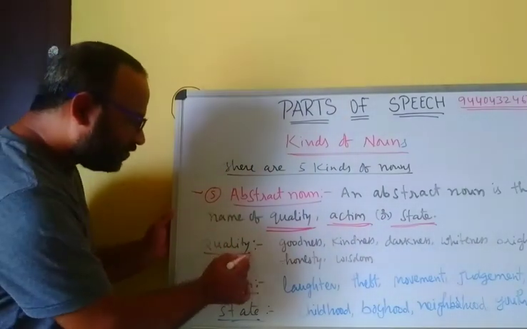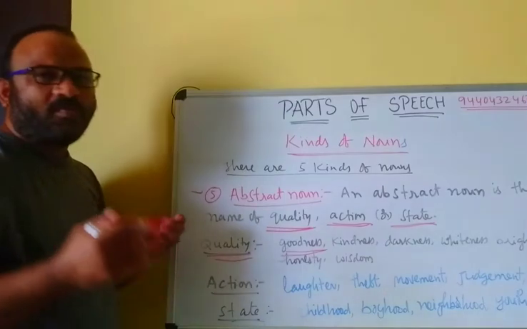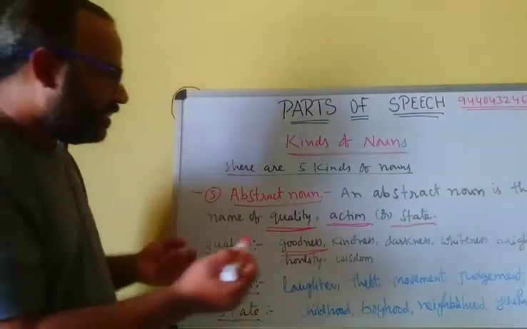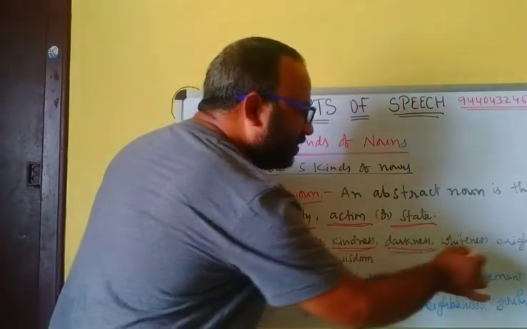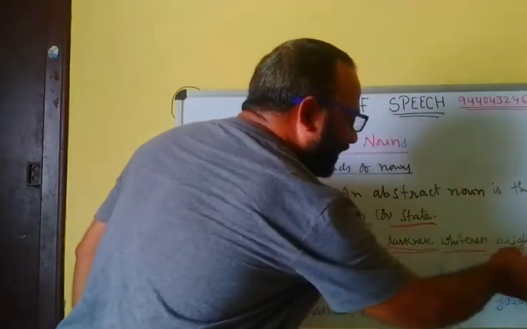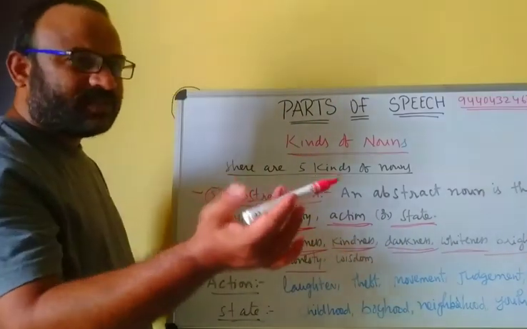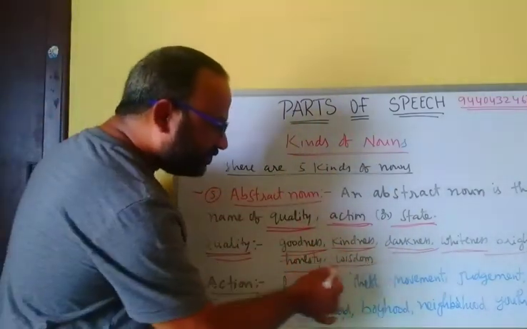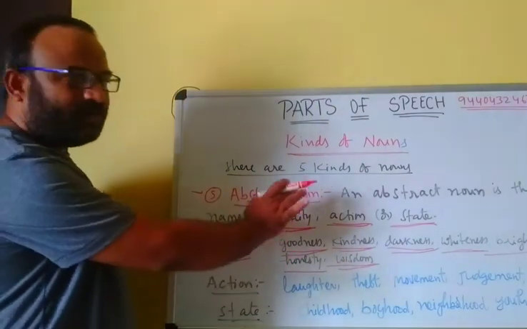Here, what is quality? Goodness, you can say, oh my goodness. Kindness, darkness, whiteness, brightness, honesty, wisdom. These are called qualities of a noun.